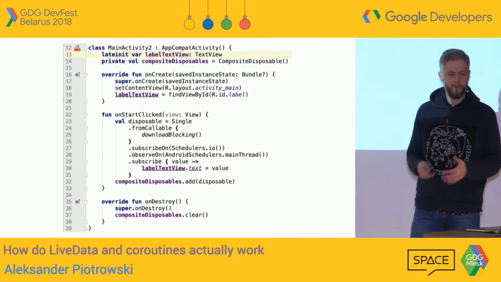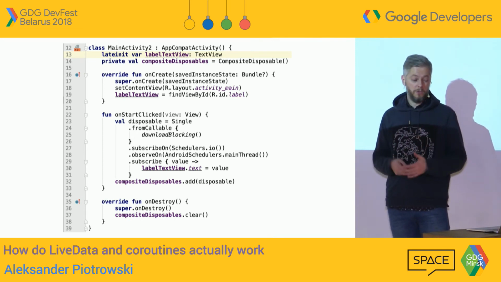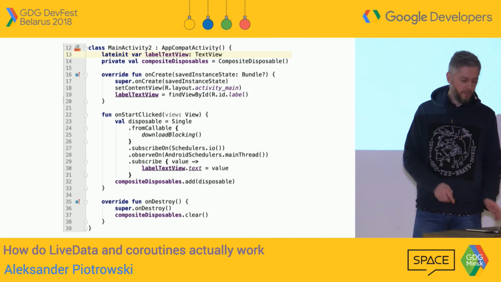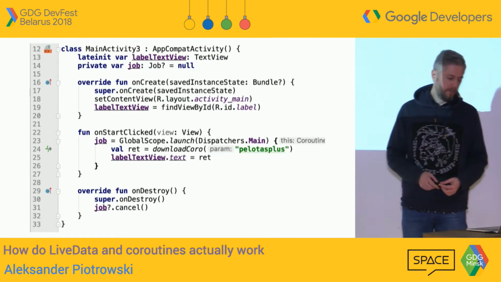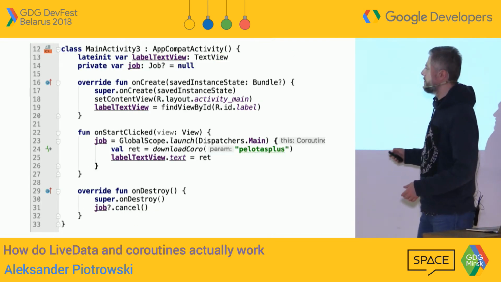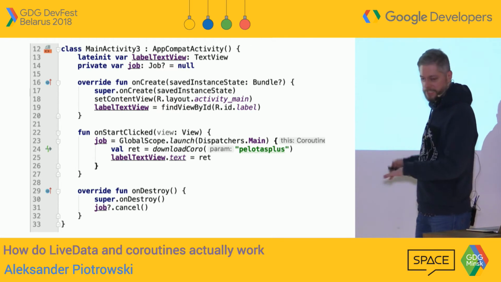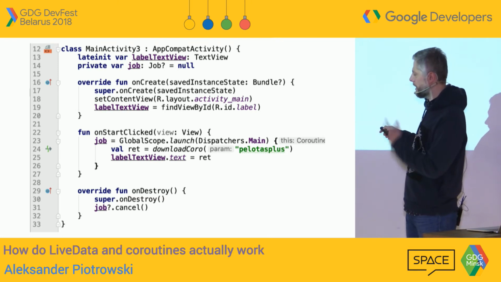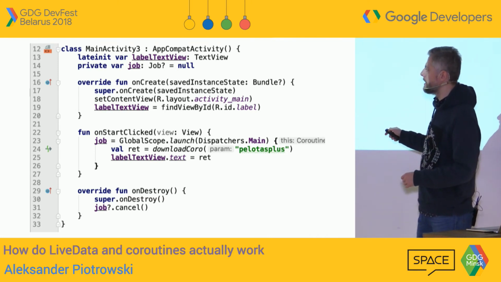So how does it look with coroutines? Do coroutines really change completely how the code looks? So this is my first take on that. Basically, if you look at this method, this is the same thing. So I have a method, when I have a UI, when I tap on something, on start, and there is a button in that activity, when I tap on start clicked, I will launch something on a global scope.